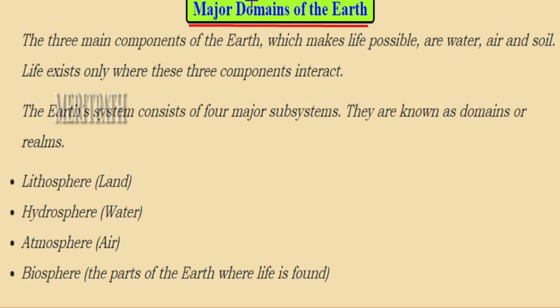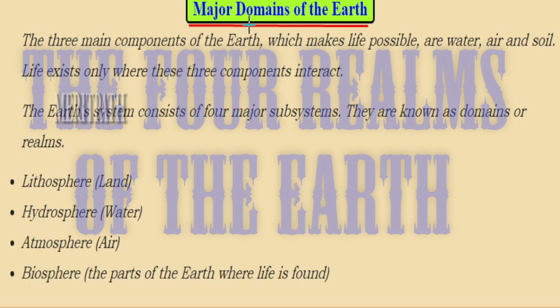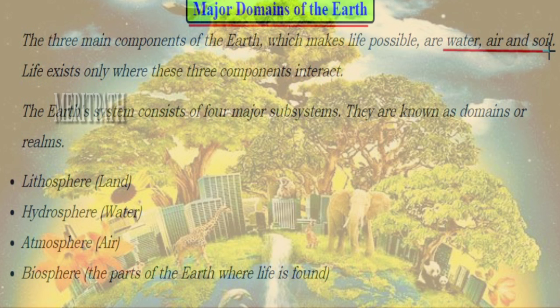Students, let's learn about a new chapter called the Four Realms of the Earth. Now let's see what are the major domains of the Earth. So Earth is the only planet where life exists, and this is the unique and exclusive feature which is not present on any other planets.